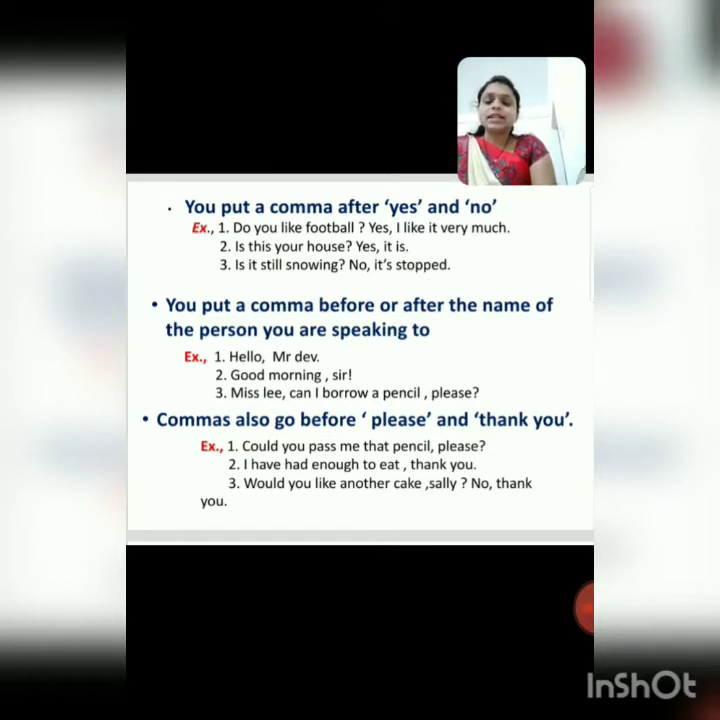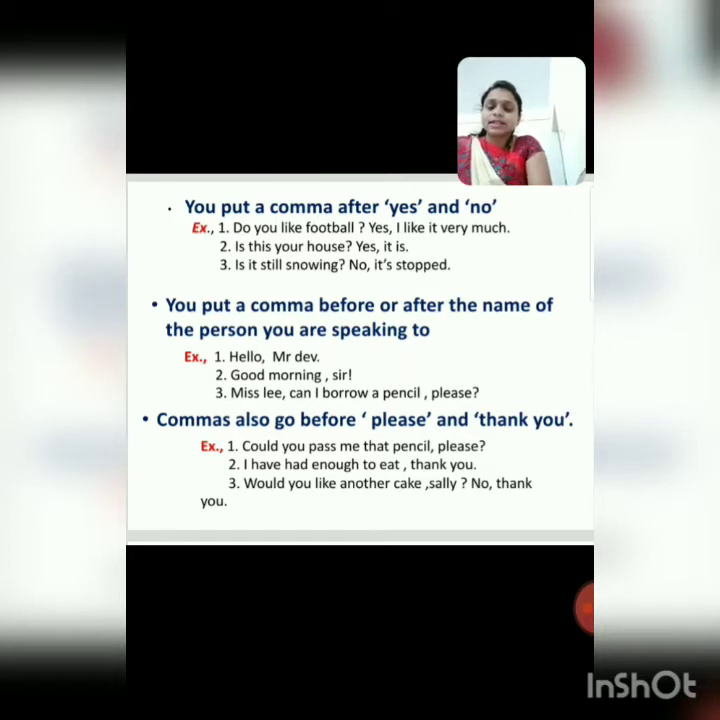Next sentence. See the next sentence. I have had enough to eat, thank you. I have had enough to eat. After "enough to eat", what did we put? Comma, thank you. Comma also goes before please or thank you.